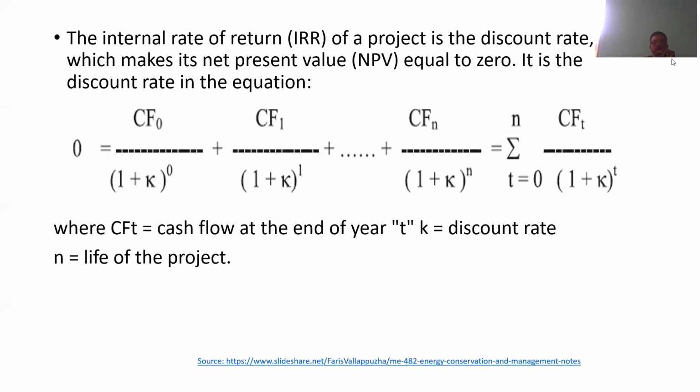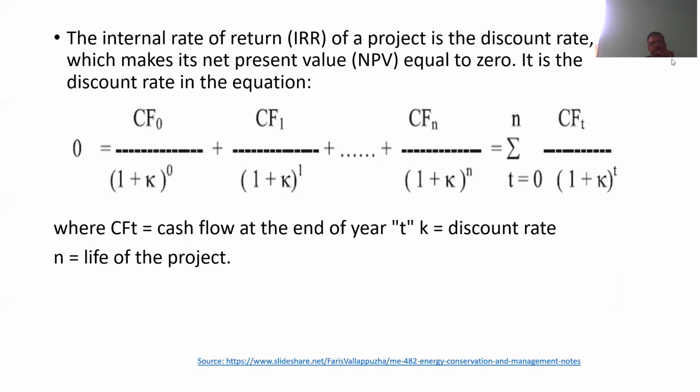It is the discount rate in the equation 0 equals CF0 divided by (1 plus K) raised to 0, plus CF1 divided by (1 plus K) raised to 1, plus, and so on up to N. Or in short, summation, where T equals 0 to N, of CFT divided by (1 plus K) raised to T, where CFT is the cash flow at the end of year T, K is the discount rate, and N is the life of the project.